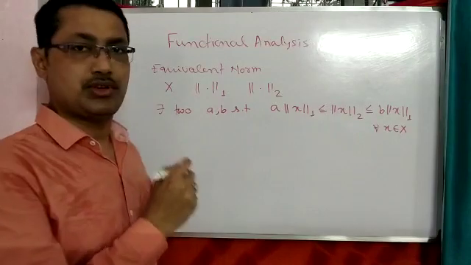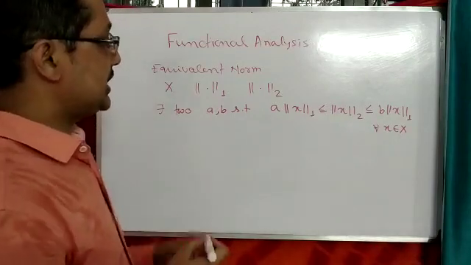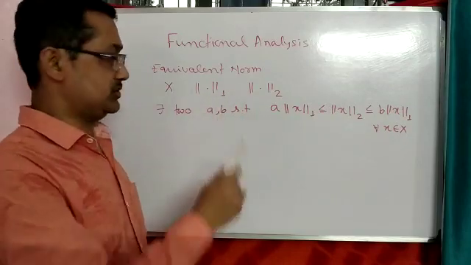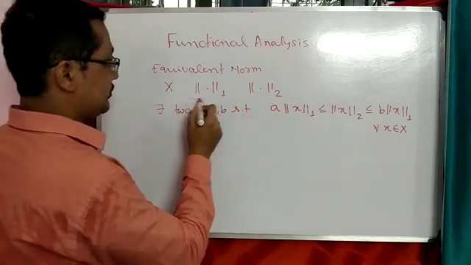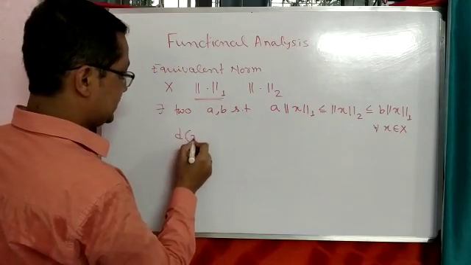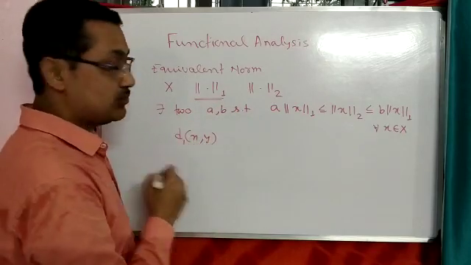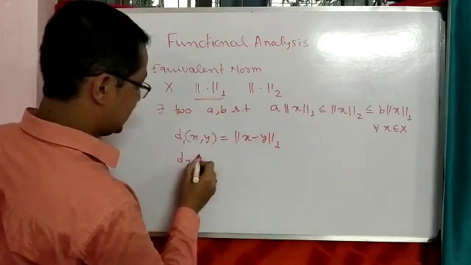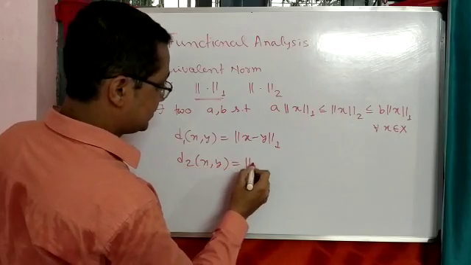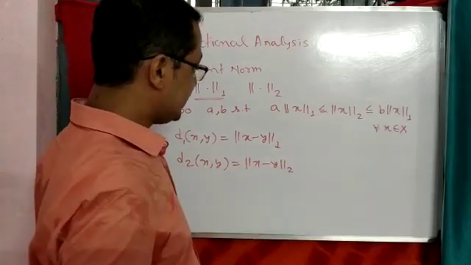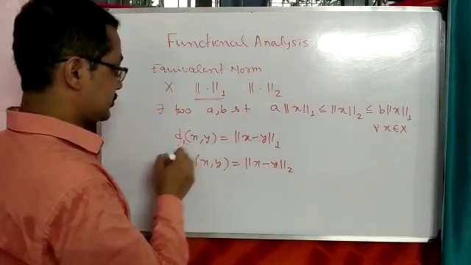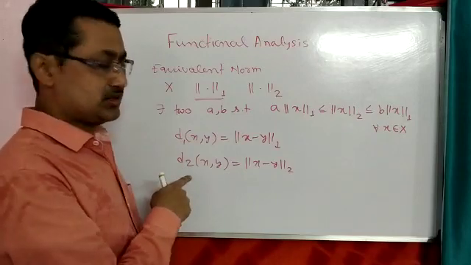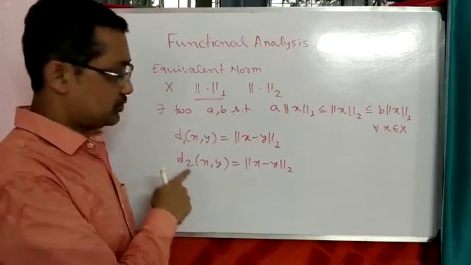Secondly, what is the meaning of equivalent? Equivalent norm means they give the same topology. That means two norms, norm 1 and norm 2, have the same topology. What is the meaning? If we consider the first norm, then we can easily find a metric, say d1(x,y), equal to norm of x minus y. Next we define another metric with respect to the second norm. So with respect to the norms, we get metrics d1 and d2, which are called the metrics induced by the norms.